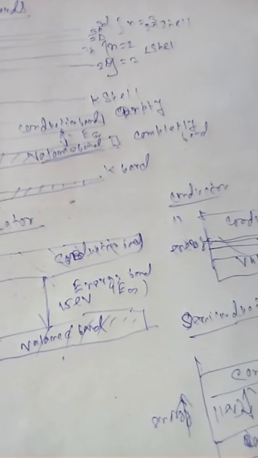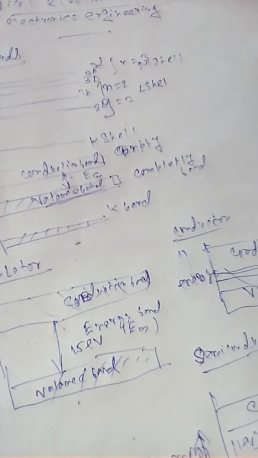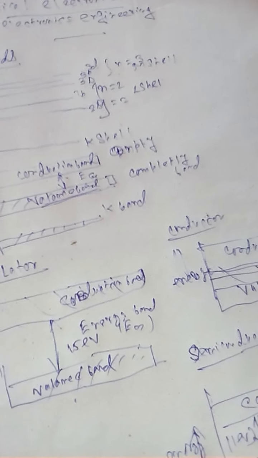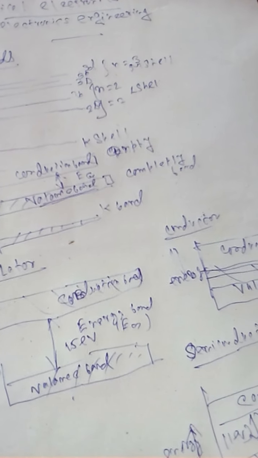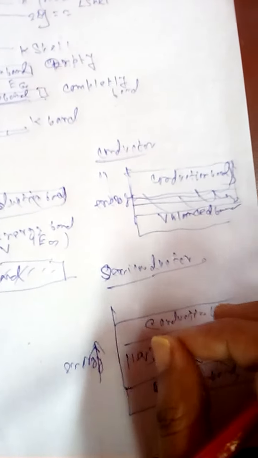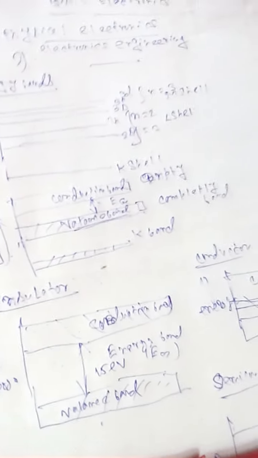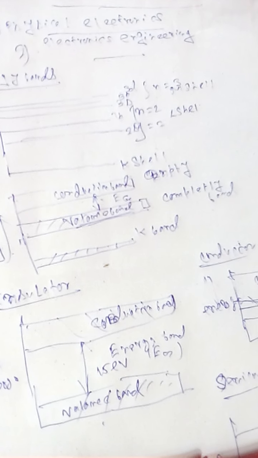Silicon and germanium are the most commonly used semiconductors. A small energy gap means a small amount of energy is required to free electrons from moving from the valence band to the conduction band. The semiconductor becomes an insulator at 0 Kelvin, meaning no electrons are available in the conduction band.